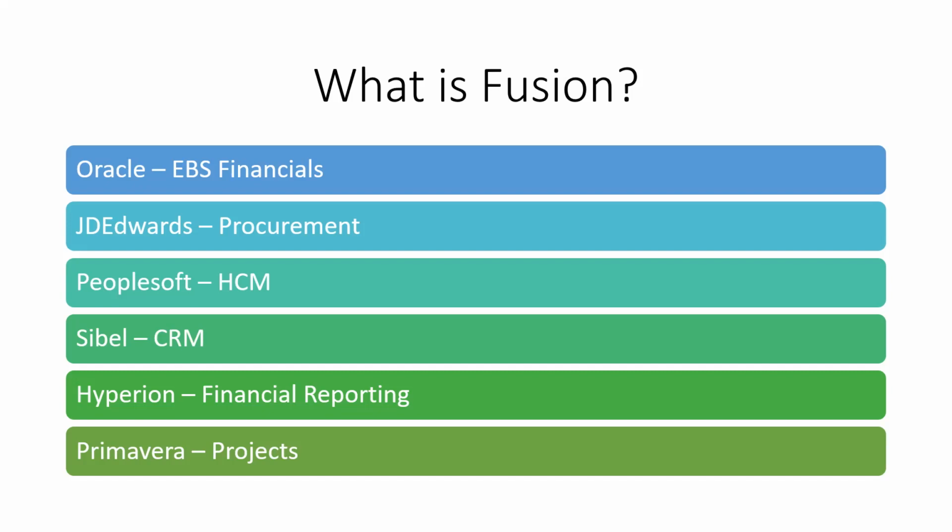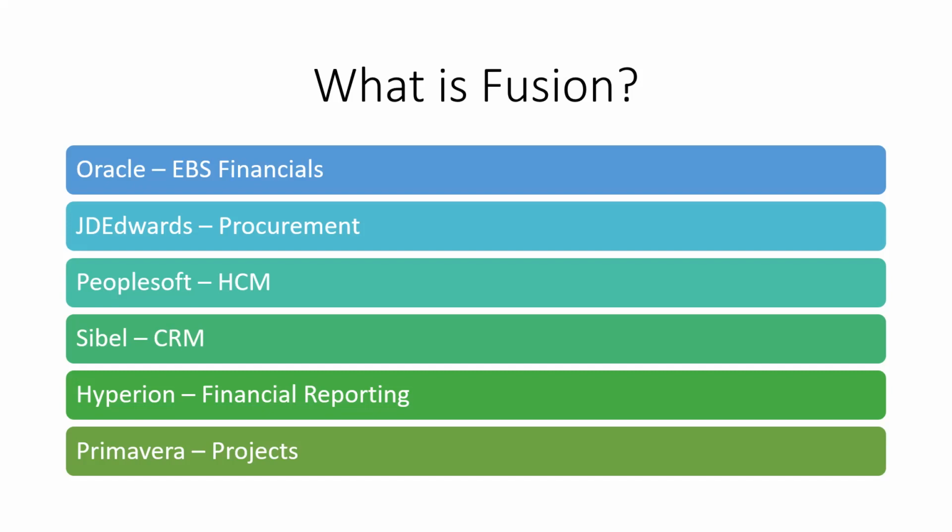So that we call as an on-premise. So we will see all those options maybe in the next slides. So for now, this is what EBS is. EBS is one of the products which got meshed into the Fusion application. Apart from this, we have procured a few other companies as well, that is JD Edwards, PeopleSoft, and all those things. So each has one of its roles to play.